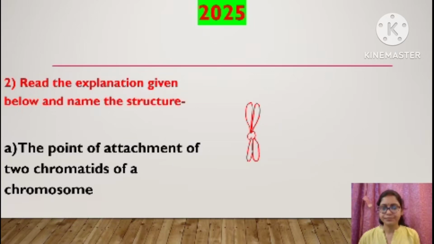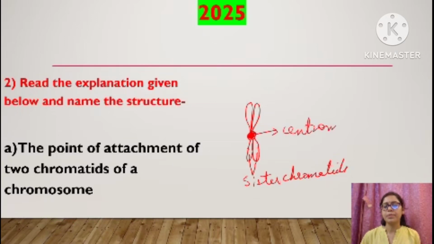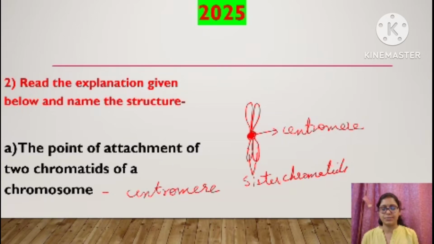This is a chromosome and these are the sister chromatids, and these two sister chromatids are attached at this point. This point is known as centromere. So the correct answer is centromere, C-E-N-T-R-O, M-E-R-E. At the centromere, the two sister chromatids are attached.